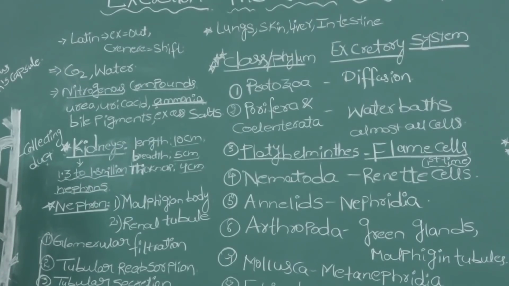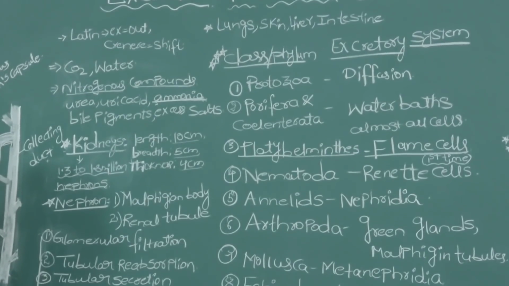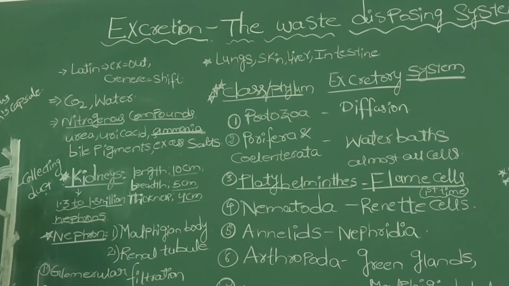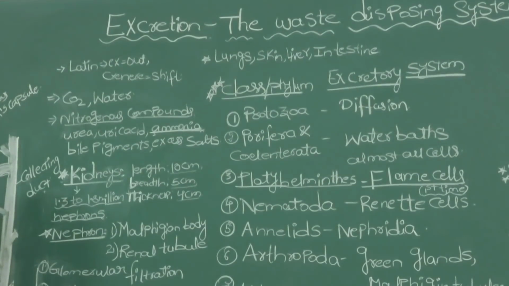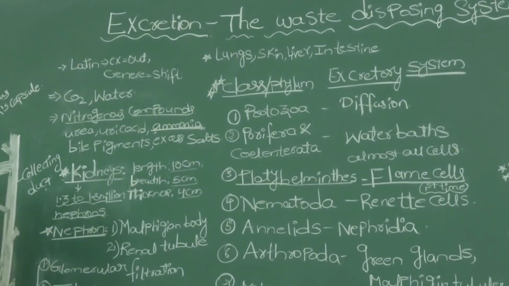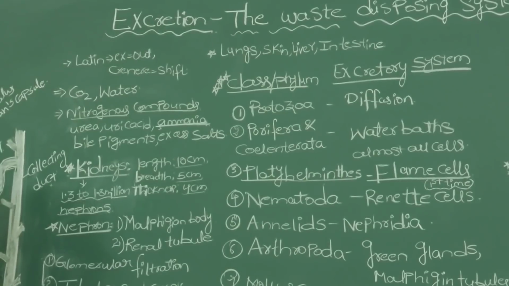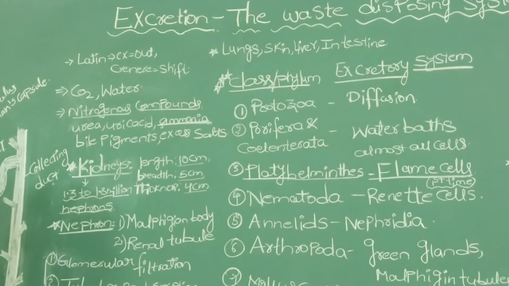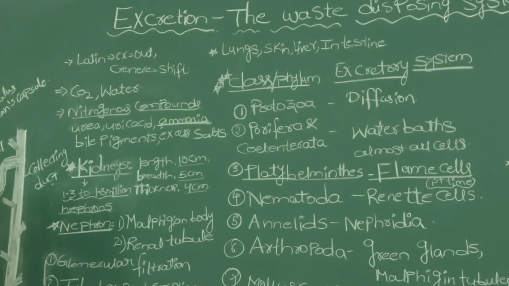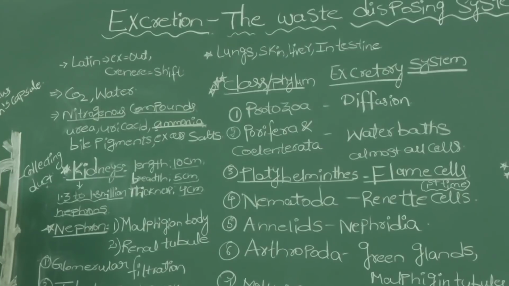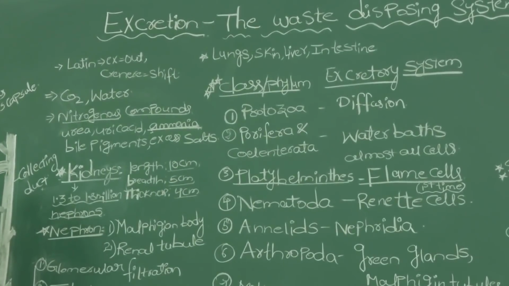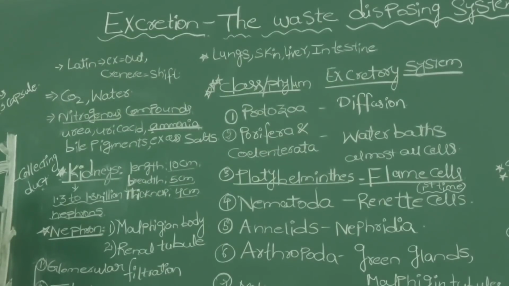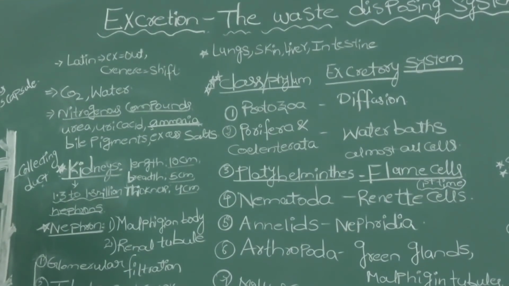Whenever the salts in your body are maintained at the normal level in the body fluids, only then does the proper functioning of vital organs take place. But when there are excess salts, it leads to an imbalance in homeostasis, a disturbance in the homeostasis of the body fluids. That again has an impact on the functioning of different organs. So we always have to maintain the proper balance of salts and water in the body.